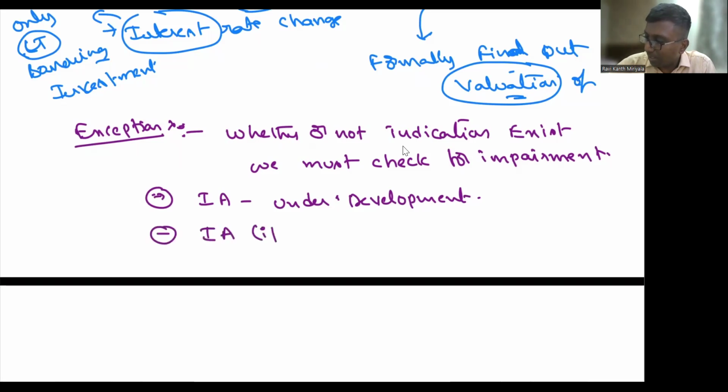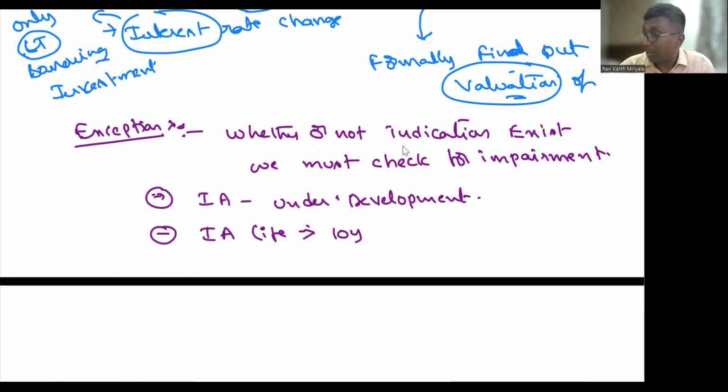Where the intangible asset life is equal to or greater than 10 years. The rebuttable assumption of Accounting Standard 26 is that intangible asset life should be 10 years, but not mandatorily. It can be more than 10 years if you can prove it. You can take it, no problem.